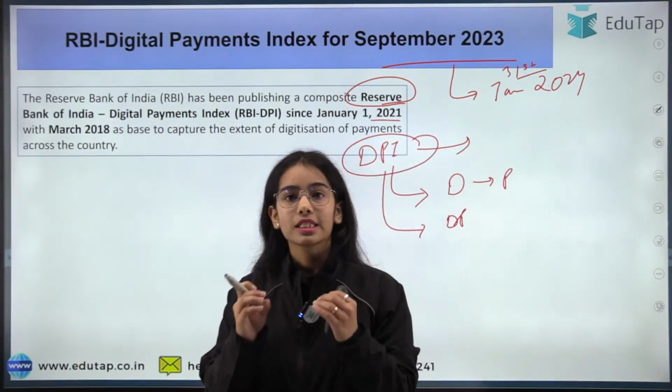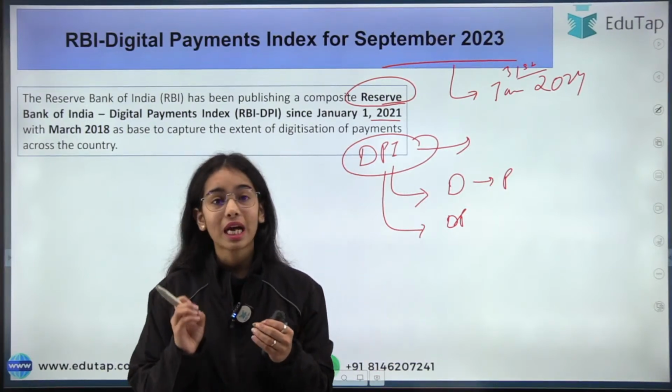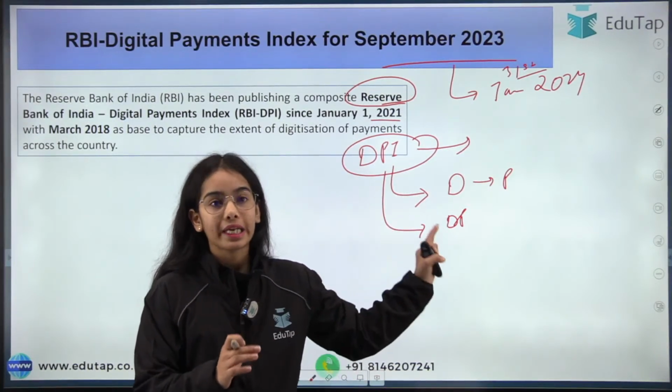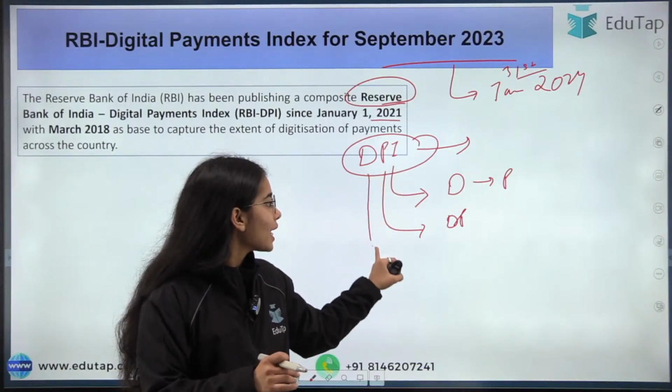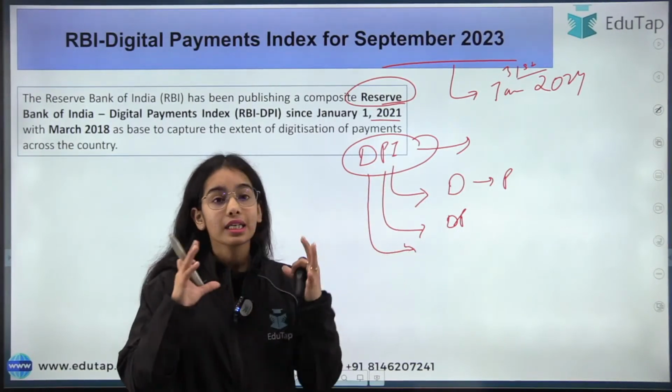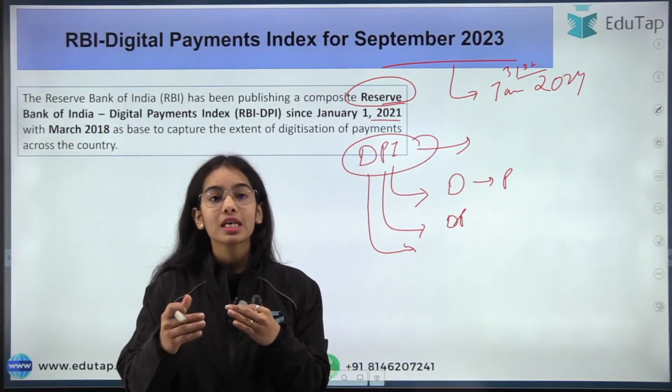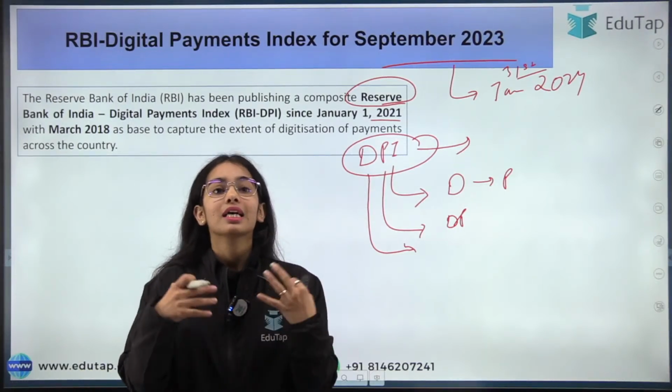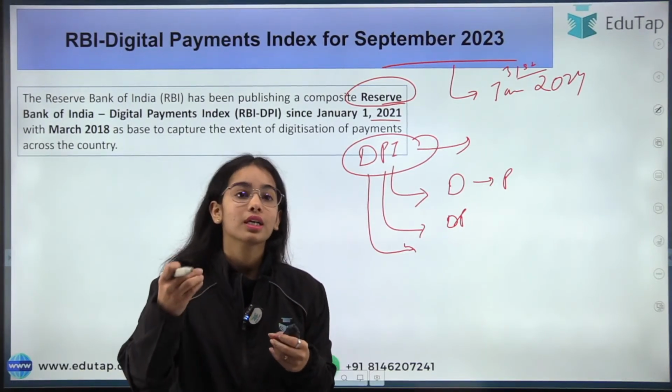So this is the index that gives us the complete understanding of whether digital payments are improving in our country and in what measure they are spreading.